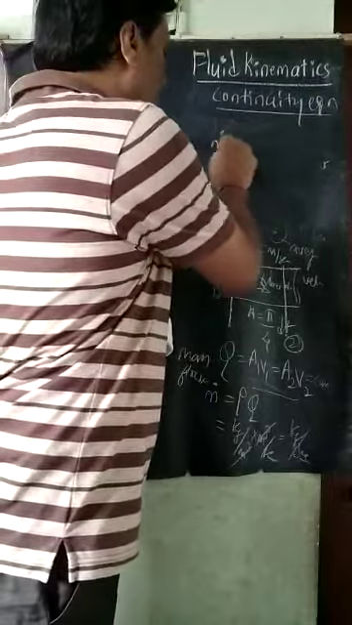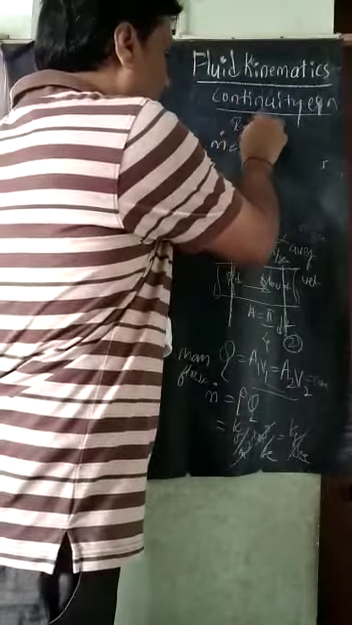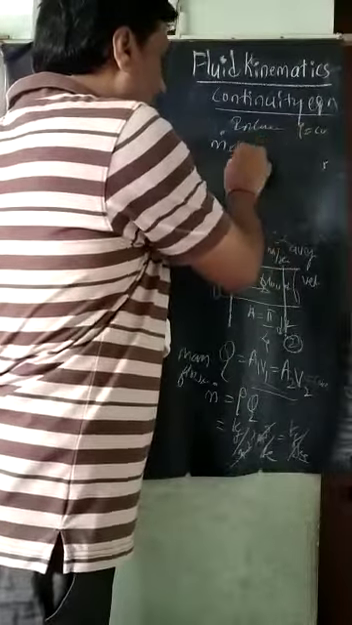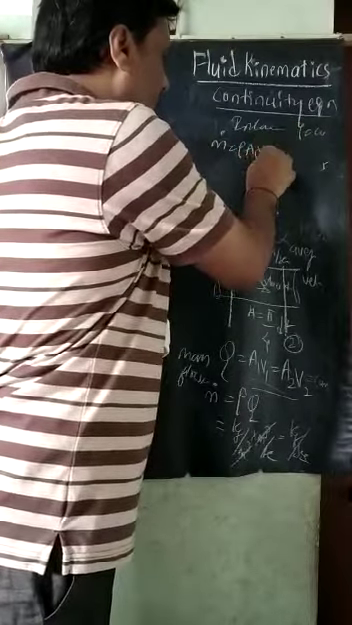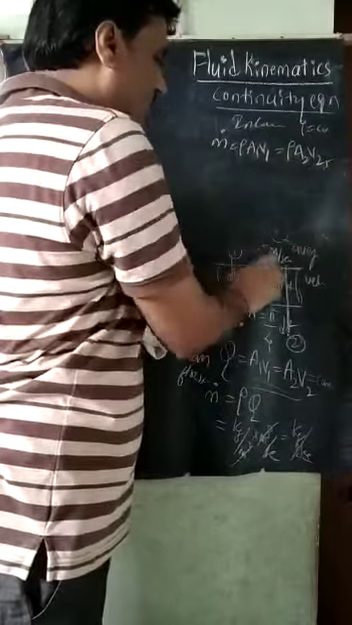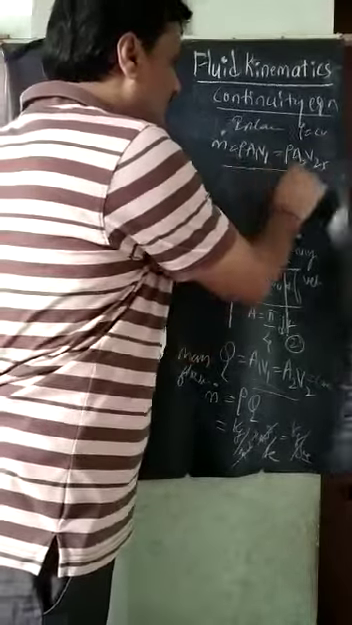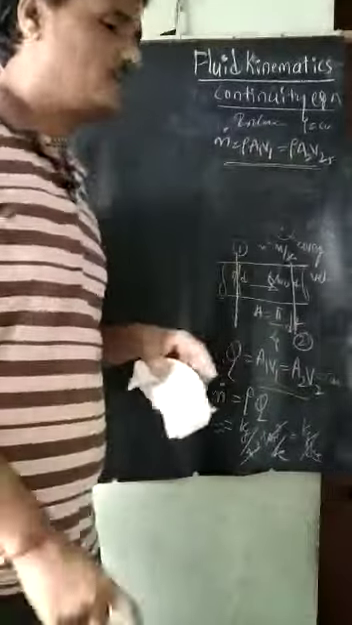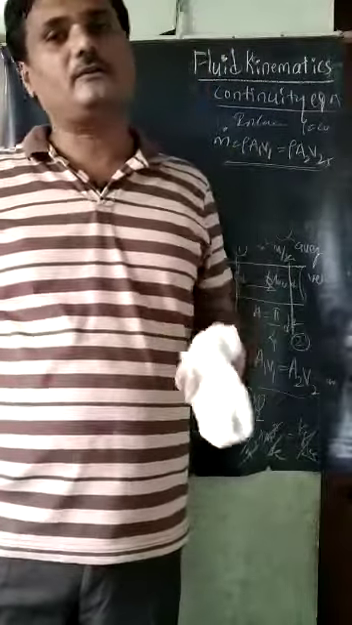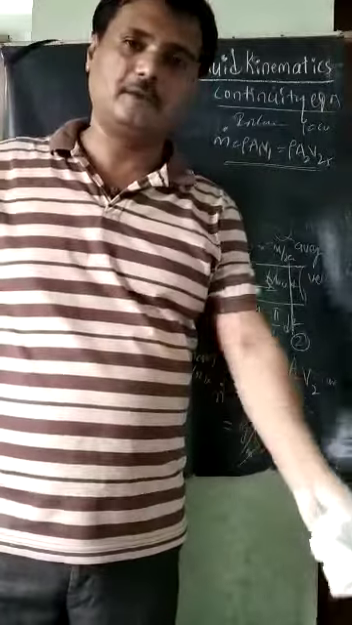Mass flow rate, for incompressible flow. Incompressible flow means density is constant, so rho into A1 into V1 is equal to rho into A2 into V2, for section 1 and section 2. The mass flow rate is always constant at any section.